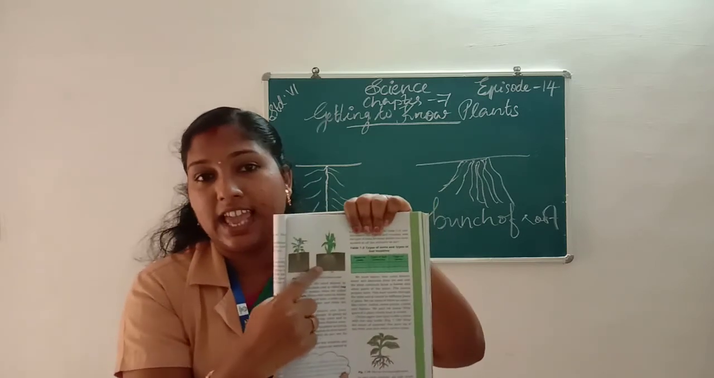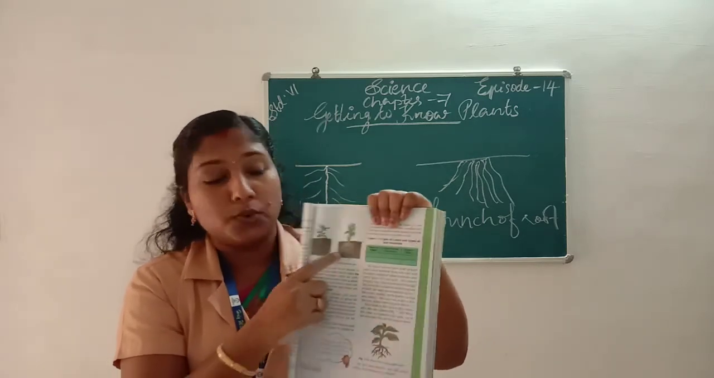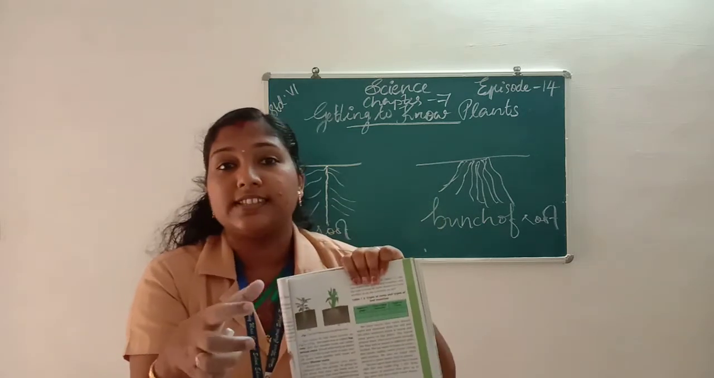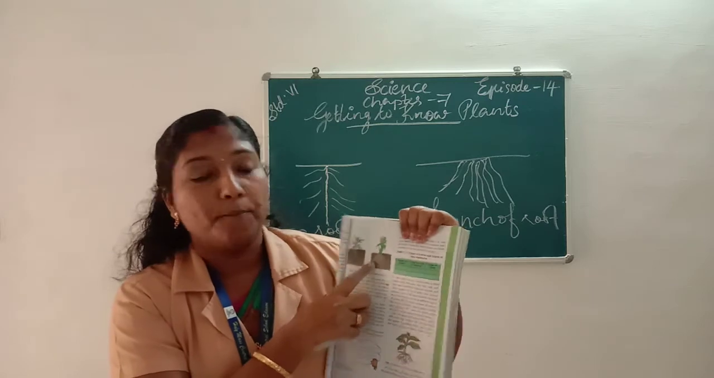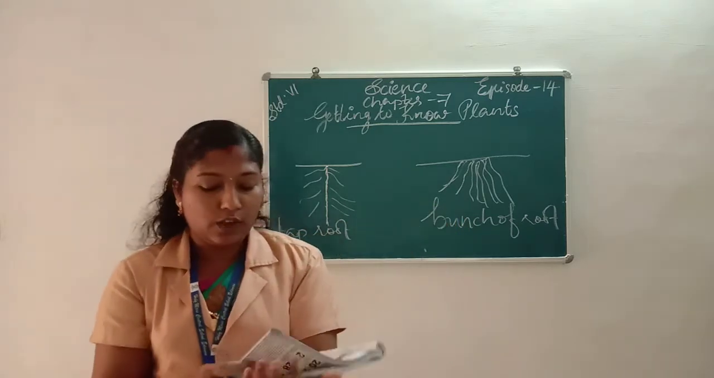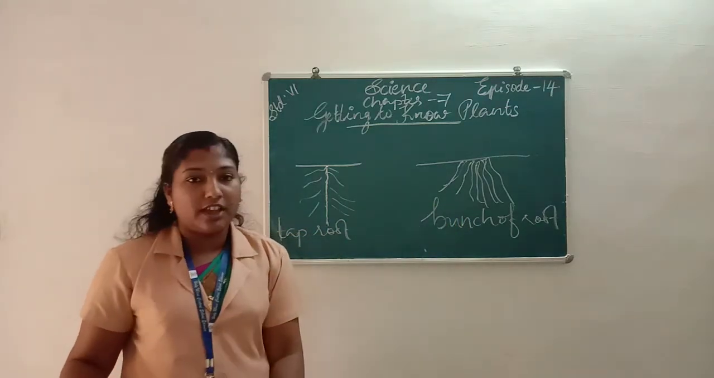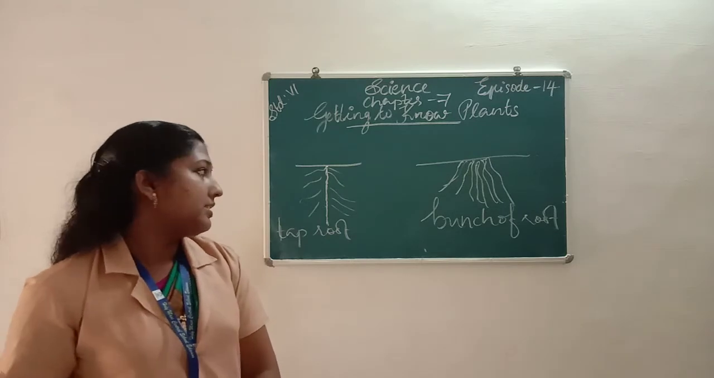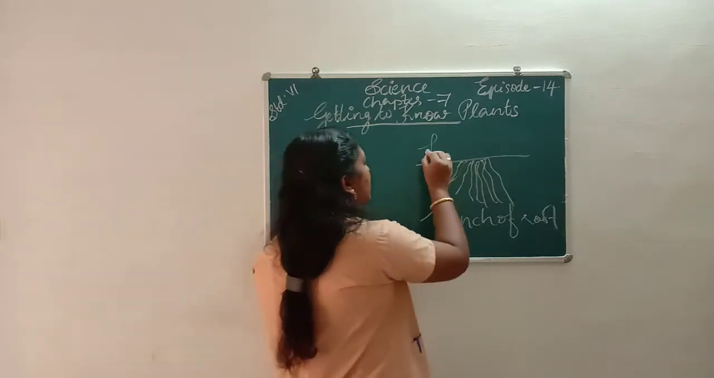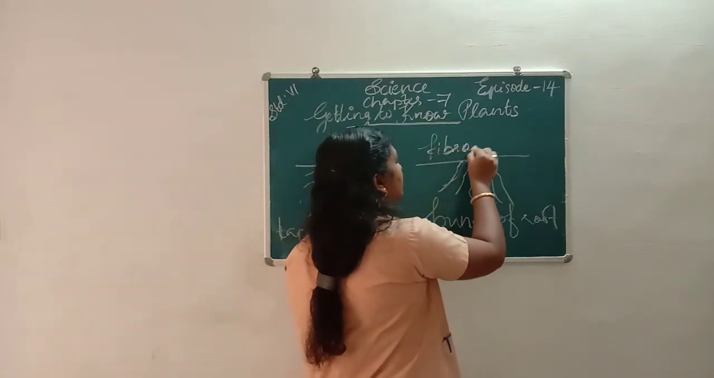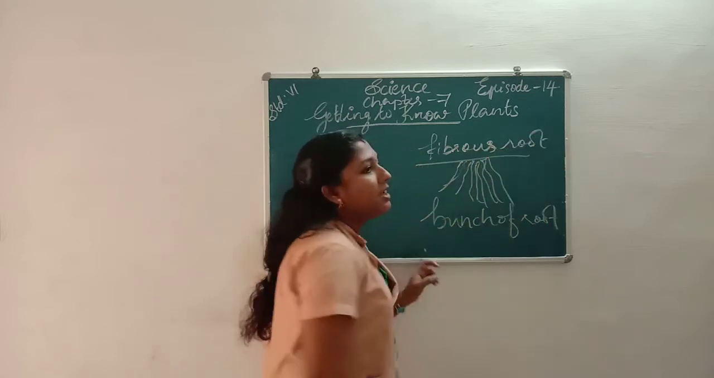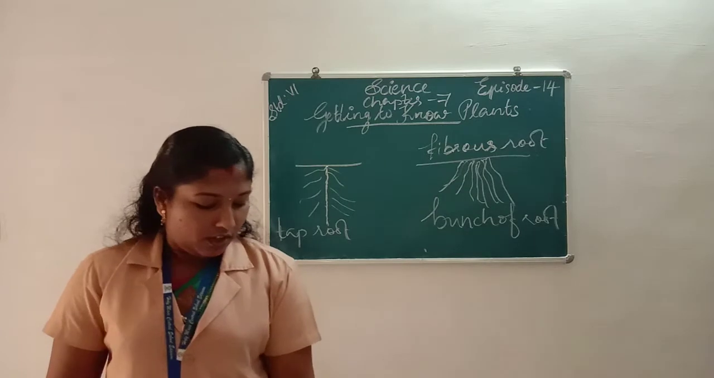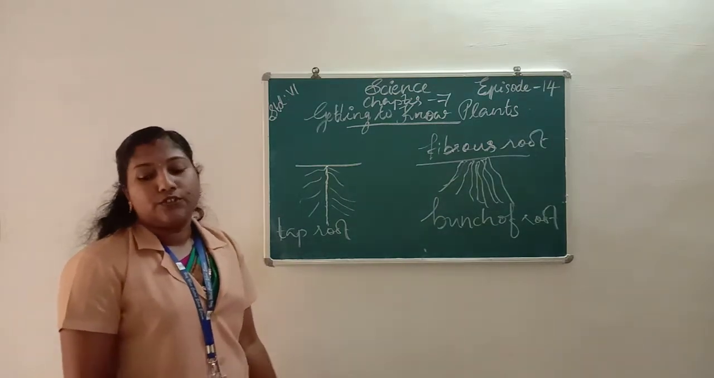Then we can see a fibrous root. A fibrous root means a bunch of roots. We can see a group of roots, a bunch of roots, that is called a fibrous root. Okay, all of you understood about taproot and fibrous root? Yes, it is fibrous root.